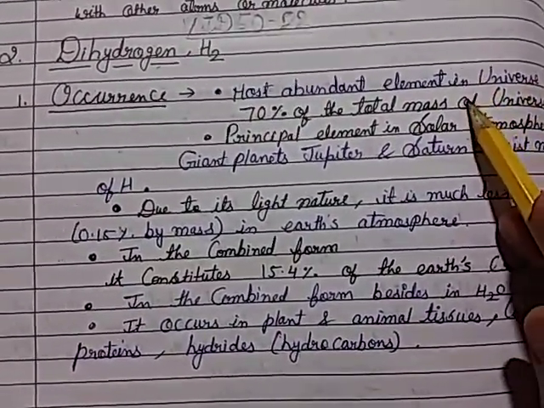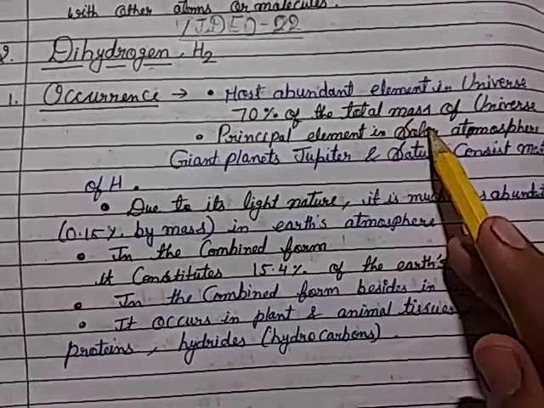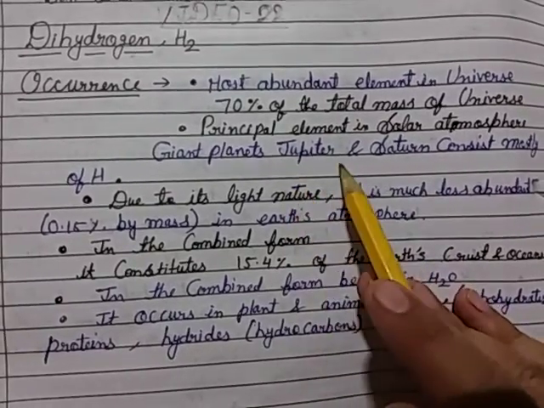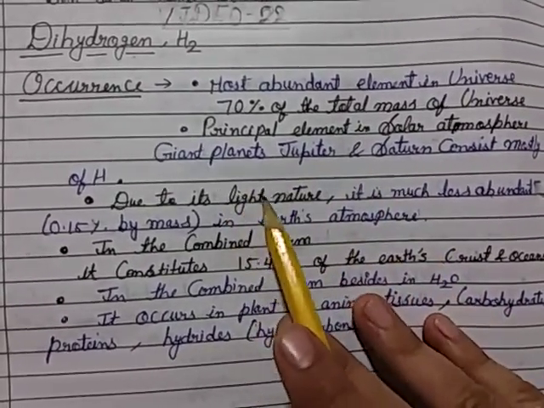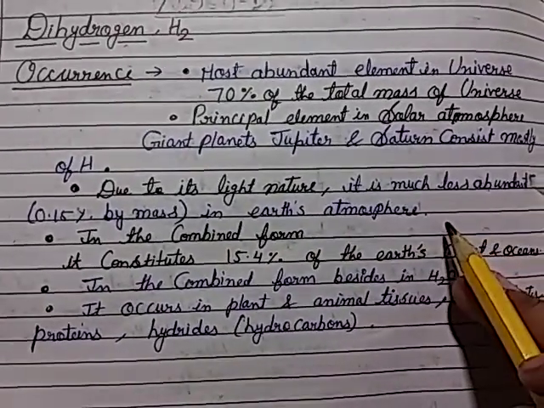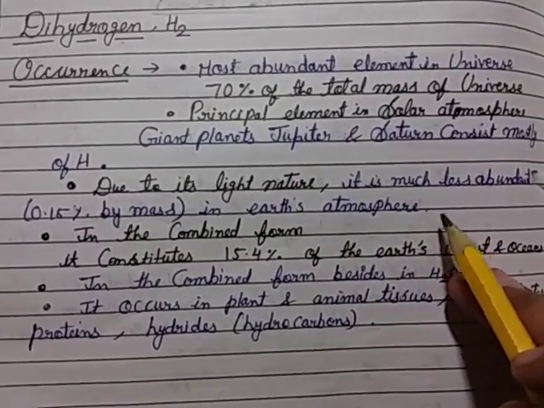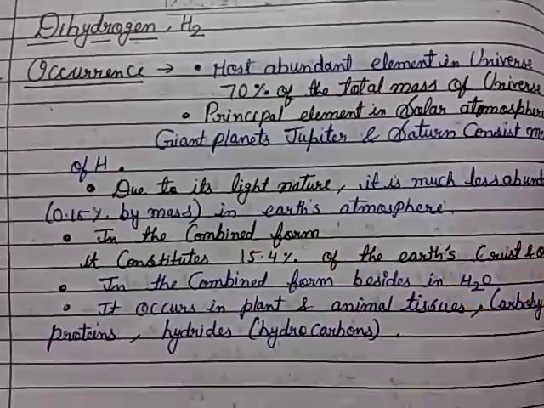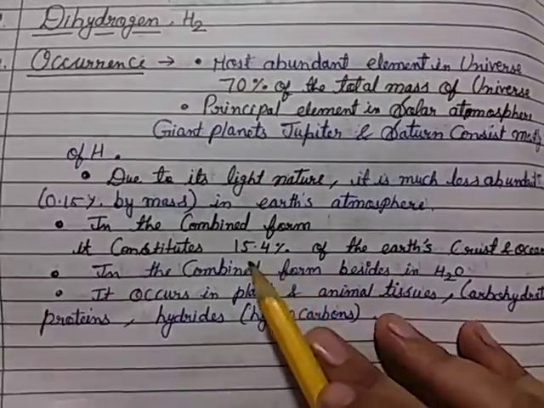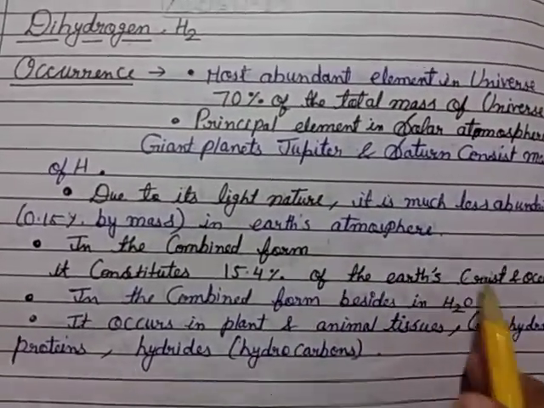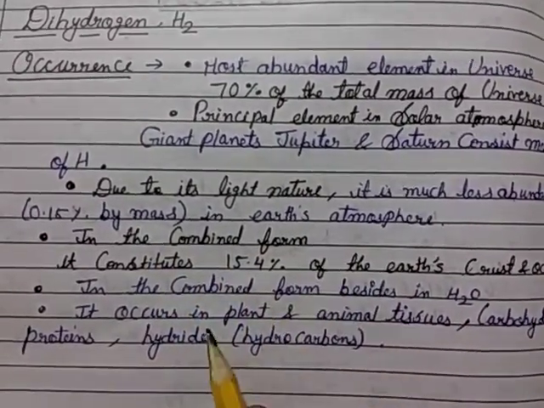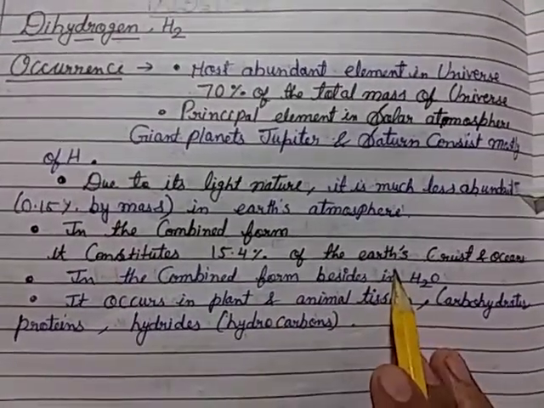It is the most abundant element in the universe, 70% of the total mass of the universe, and the principal element in the solar atmosphere. Giant planets Jupiter and Saturn consist mostly of hydrogen. Due to its light nature, it is much less abundant, 0.15% by mass in the earth's atmosphere. In the combined form, it constitutes 15.4% of the earth's crust and ocean.